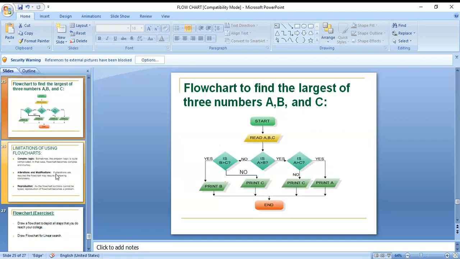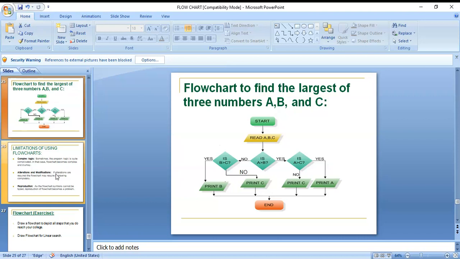Okay, and here you can see the flowchart to find the largest of three numbers. The previous one was two numbers, now three numbers. When the previous one had two numbers, it was just whether the first number is greater, else the second one. But here three numbers are there. That's why A is greater than B or A is greater than C. If A is greater than B and A is greater than C, then A is bigger.